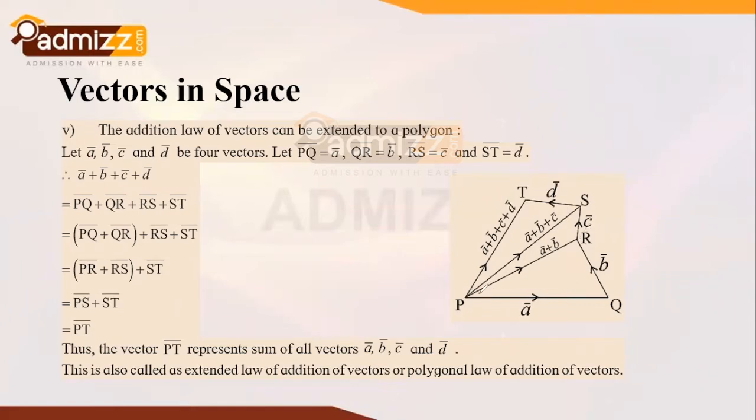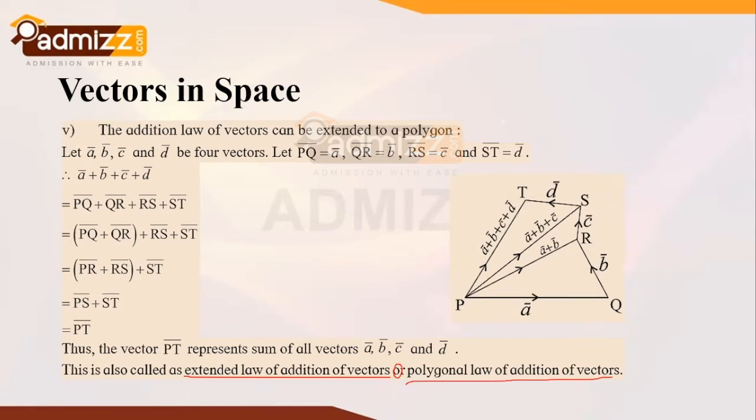As you can find, from P to R it gives us the resultant of A bar plus B bar. In a similar way, if we extend this vector from P to S, it gives us the resultant of A bar plus B bar plus C bar. And if we extend it from P to T, it gives us the resultant finally as A bar plus B bar plus C bar plus D bar. So in a nutshell, the vector PT represents the sum of all vectors A bar, B bar, C bar, and D bar, which is called the extended law of addition of vectors, or sometimes the polygonal law of addition of vectors.